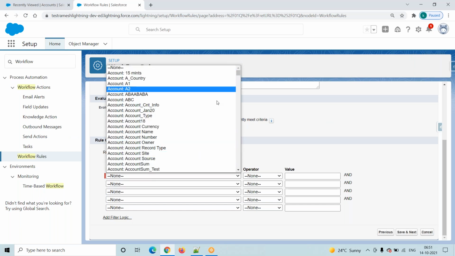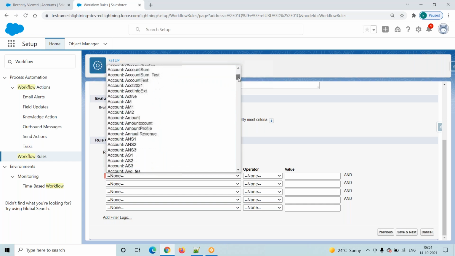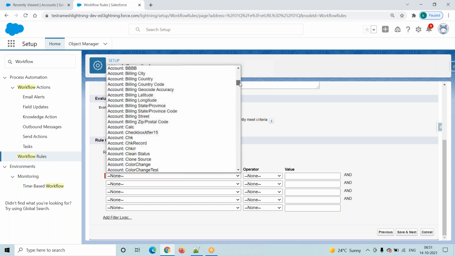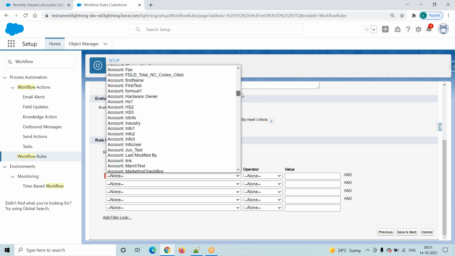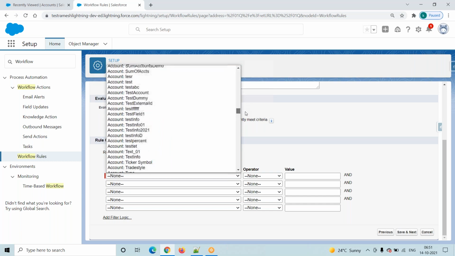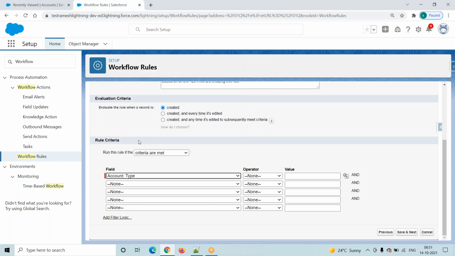See, go to here. So here it will open all the account fields. These are all account fields. Now scroll down here. Account type is there, right? See here, type field is there, right? Account type. Now coming into here, equals, not equals, less than, greater than, starts with, contains, some other operations are there. Here our requirement is equals, right?